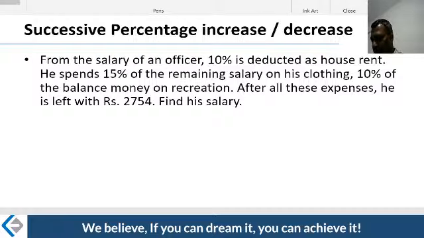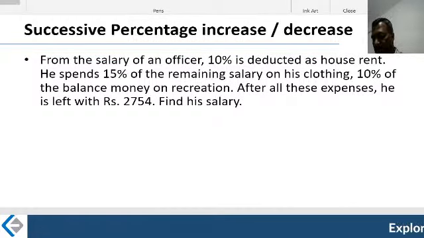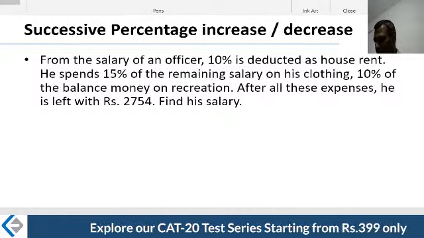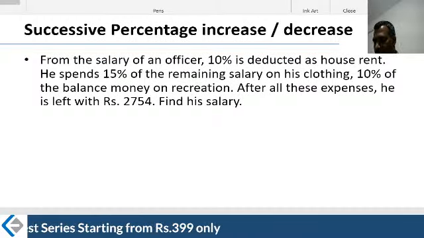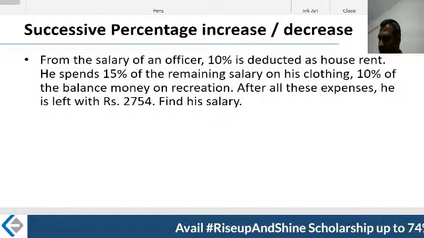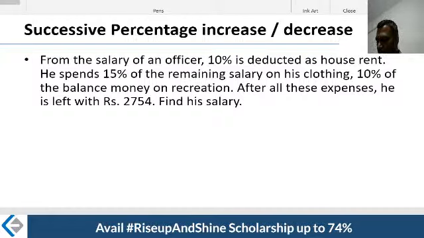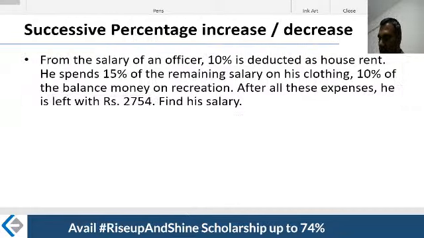From the salary of an officer, 10% is deducted as house rent. He spends 15% of the remaining salary on his clothing. 10% of the balance, the remaining money, is spent on recreation, entertainment. After all these expenses, he is left with rupees 2,754. Find his salary. Now look at this. What is the author finally talking about? Focus on what is being said. Finally he's left with this. The question is what is left.